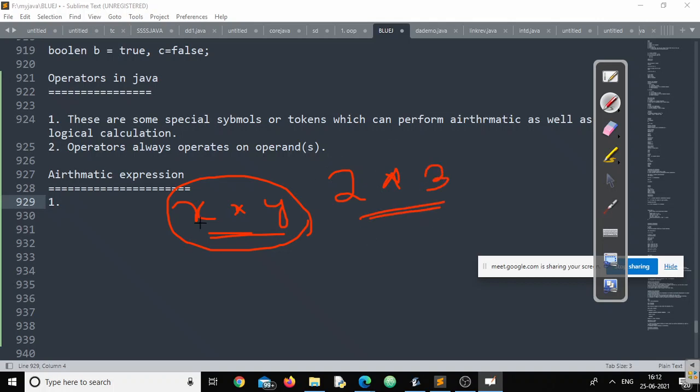If I look at the first example, these are variables or identifiers, isn't it? If I look at these two, these are literals. So what is there in an arithmetic expression? Either variables or constants. So an arithmetic expression can contain what?